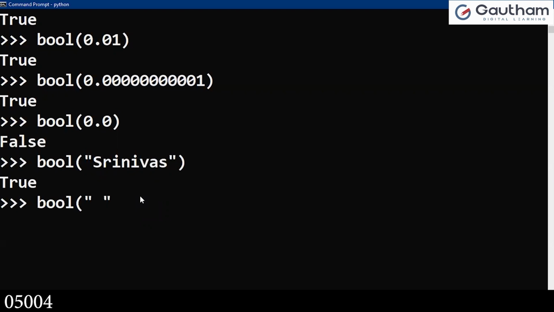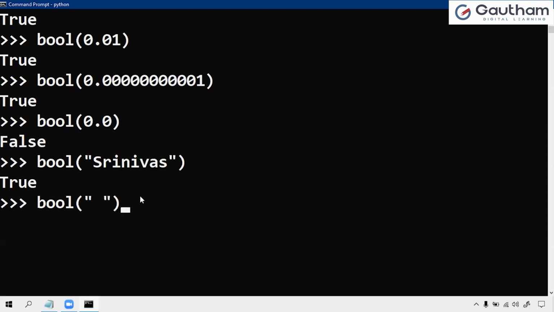Boolean of this, please respond. If I execute, does it return true or false? Yes, it returns true. Why? Because between these two quotes, one space is there.